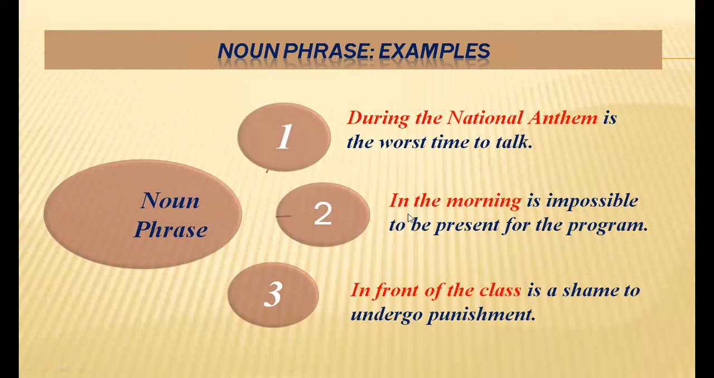Again, in sentence number 2, we have in the morning is impossible to be present for the program. Some cannot, right? So is is a verb and in the morning has been the subject. So this is a prepositional phrase, but it behaves as a noun phrase. Again, in example number 3, in front of the class is a shame to undergo punishment. Nobody wants this, nobody likes this. But the thing is, this in front of the class has been the subject, as a prepositional phrase, of this verb is. So this is a prepositional phrase and this is a noun phrase at the same time.